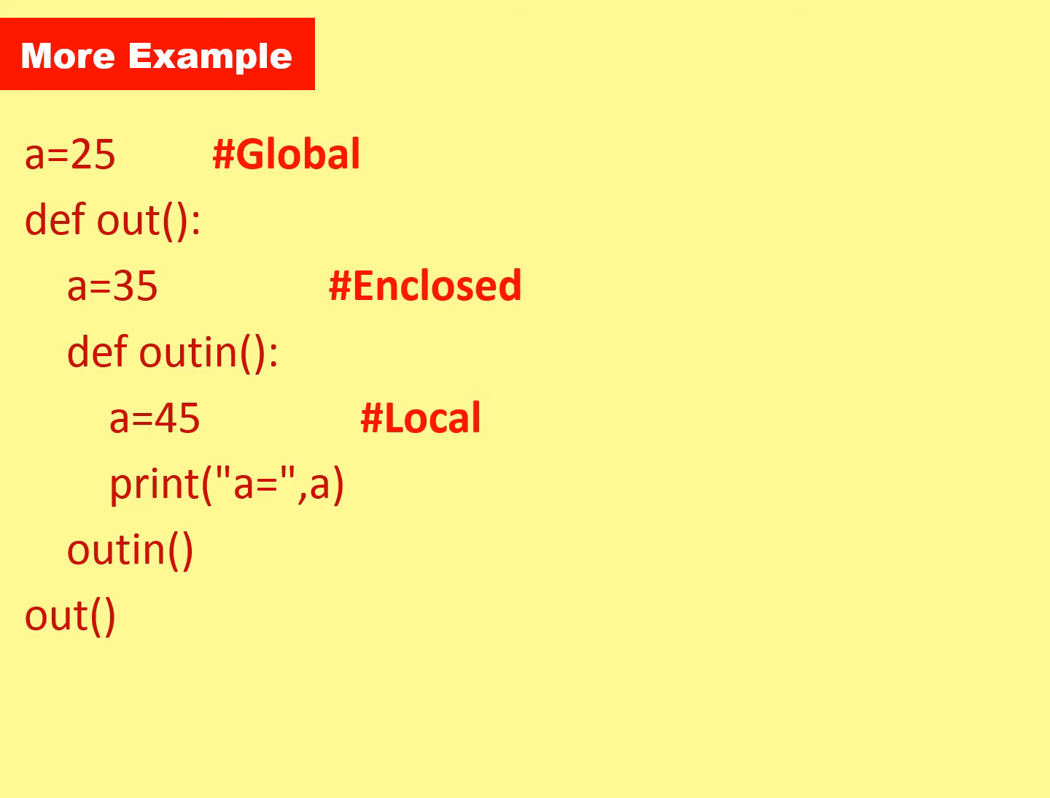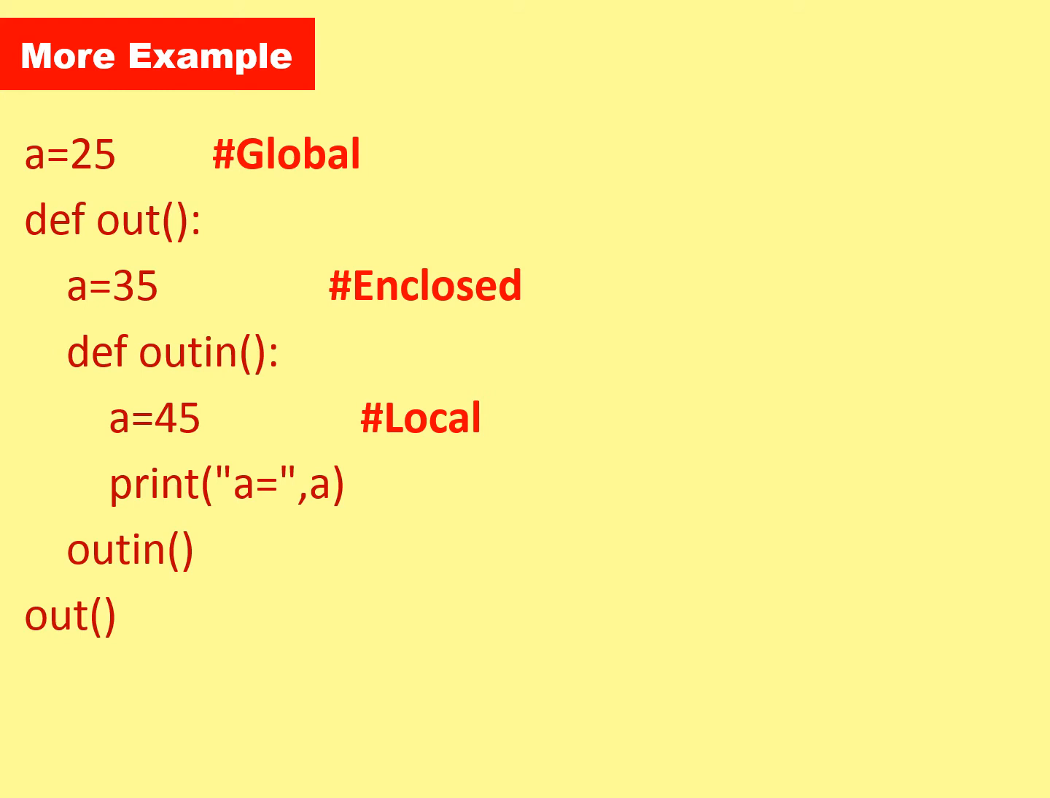My dear students, enclosed is the concept which you are supposed to understand in this program. a is equal to 35 is a local variable, and this local variable belongs to the function out. But can you please explain to me whether a is equal to 35 is a global variable or a local variable to the function out-in?